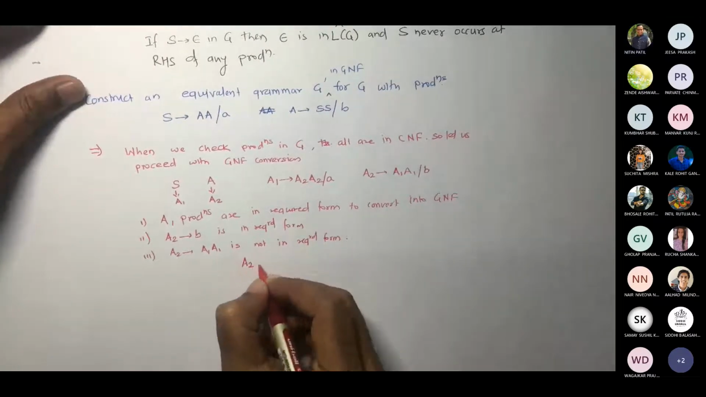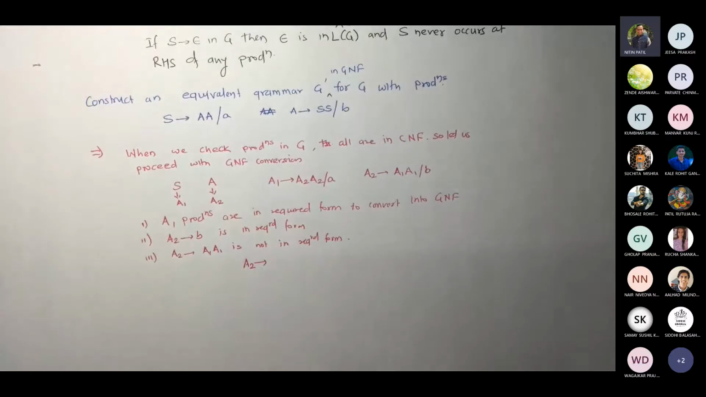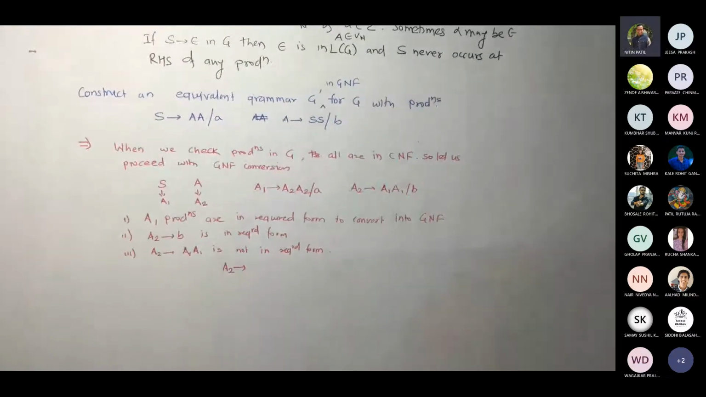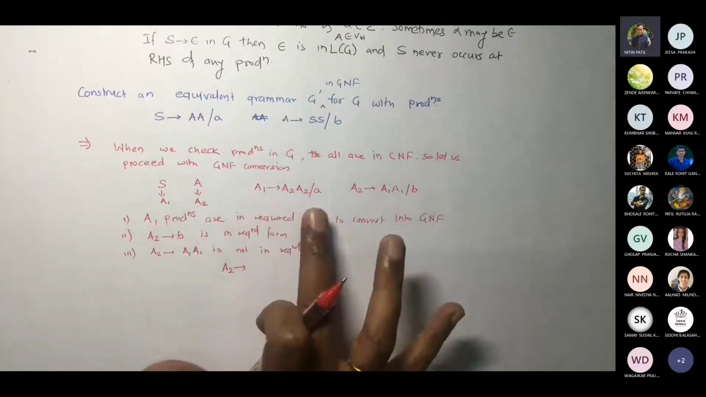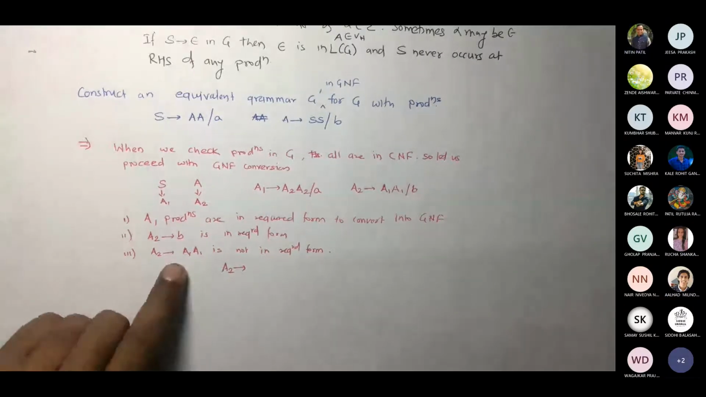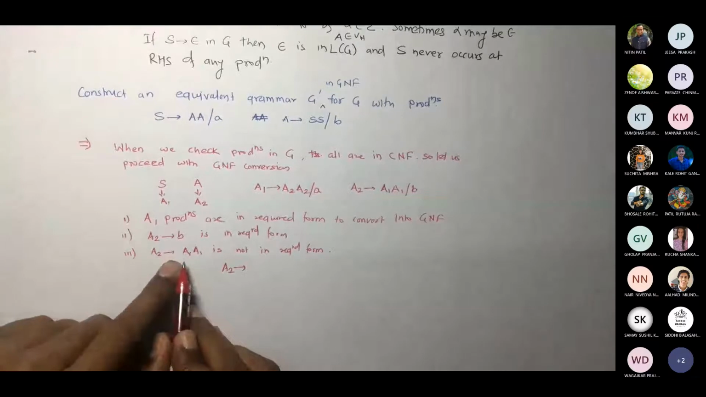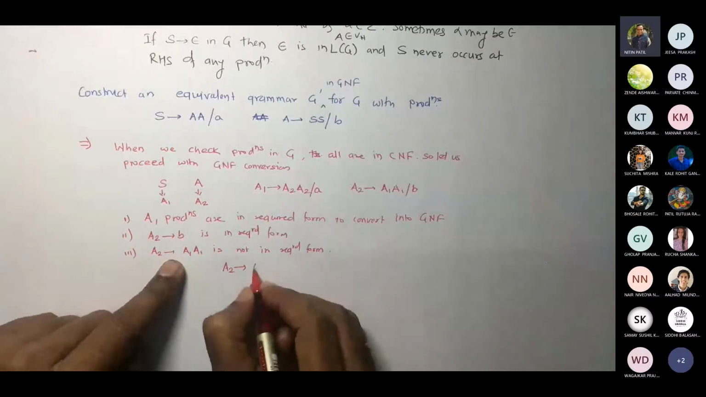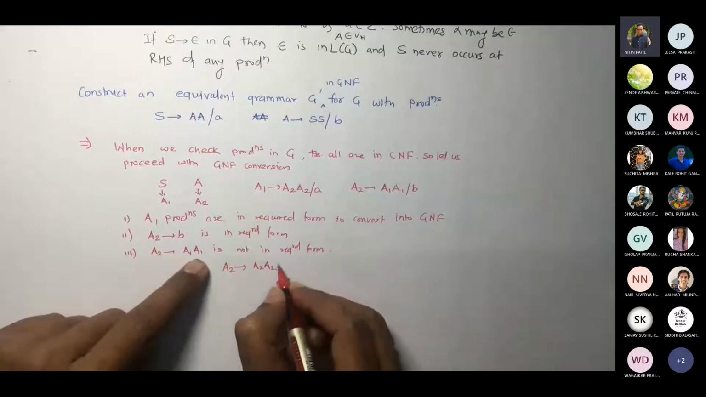Now write this A2. How many productions are there for A1 above? Here, how many productions are there? Sir, 2. Two. So what you do now, in place of this A1, is write these two values. So you will get A2 A2, and this A1 as it is.